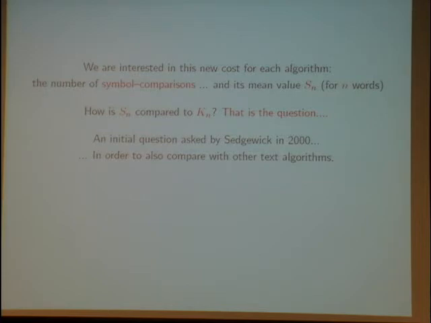This is a question which is asked by Sedgewick. So it is interesting to have a realistic analysis of this algorithm with respect to the true comparison between symbols, but also because it allows to compare this class of algorithms, quicksort, quickselect, with other text algorithms.